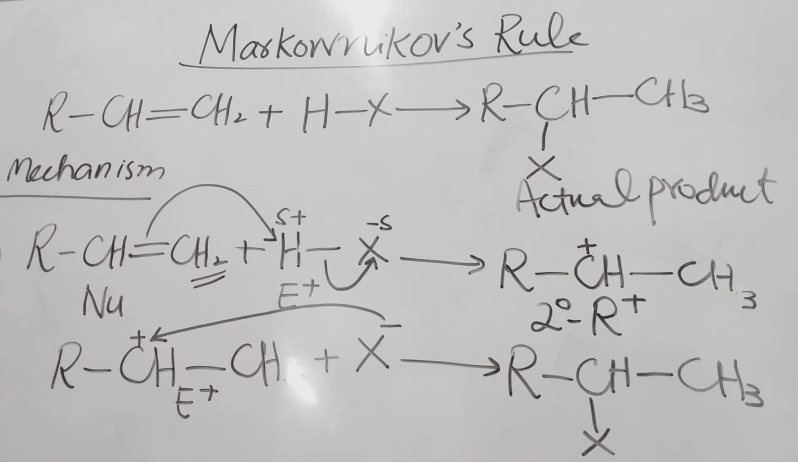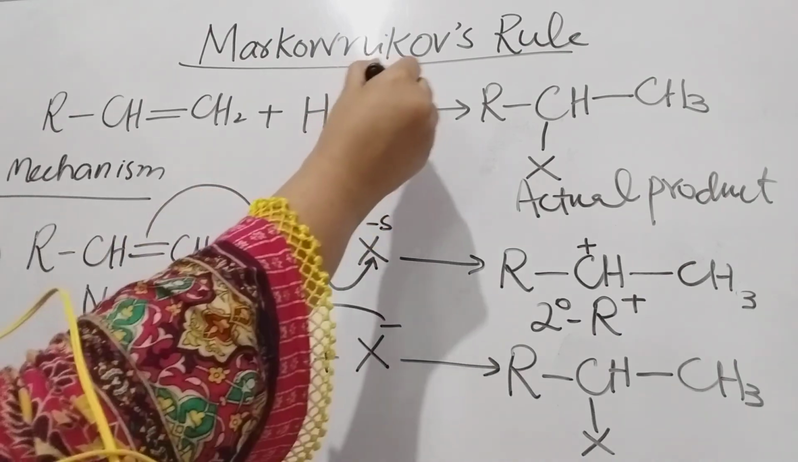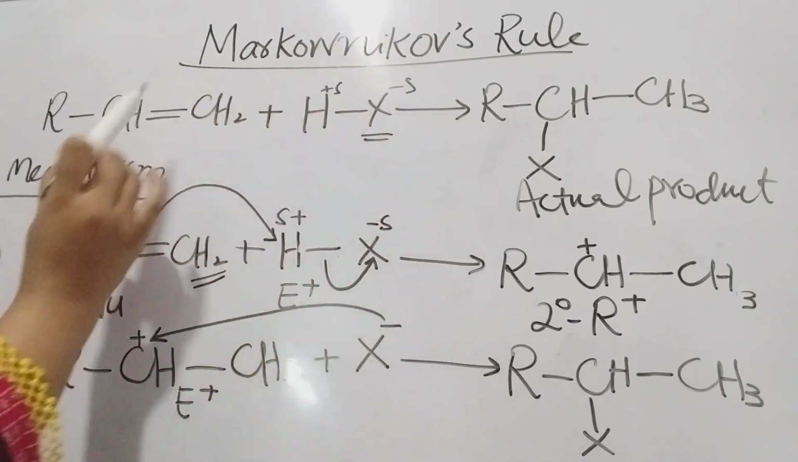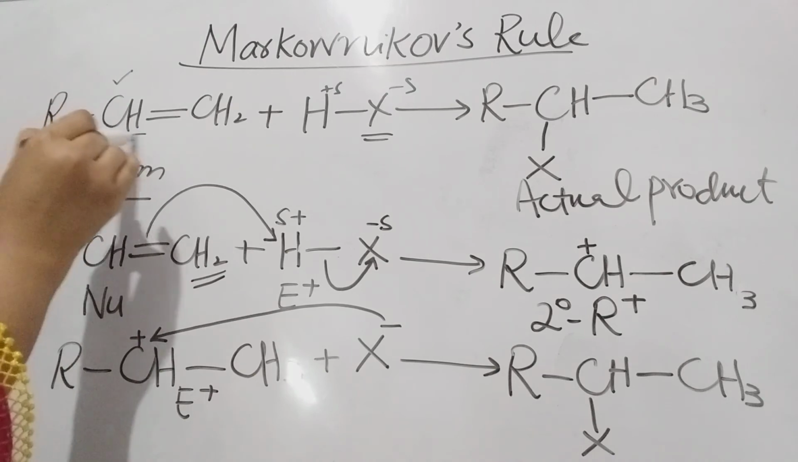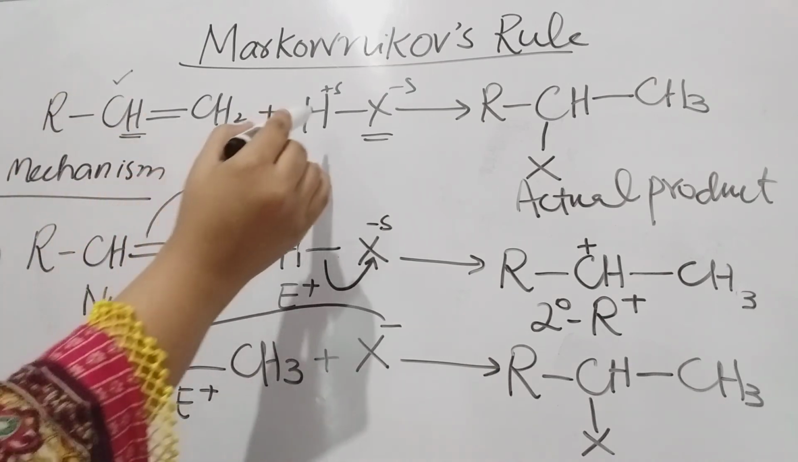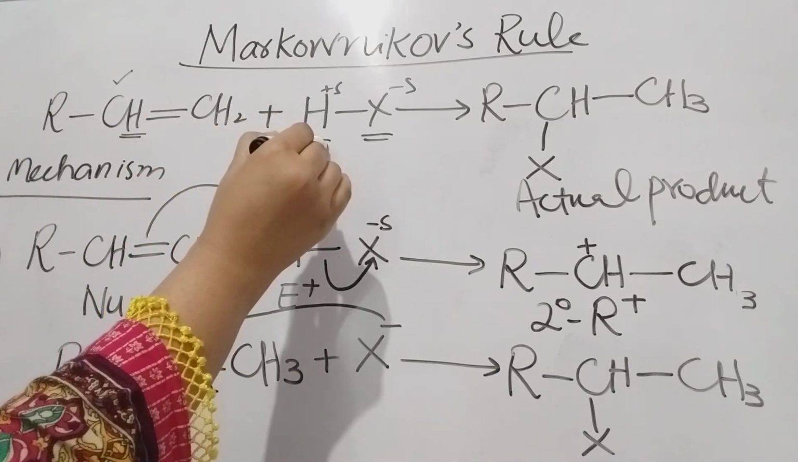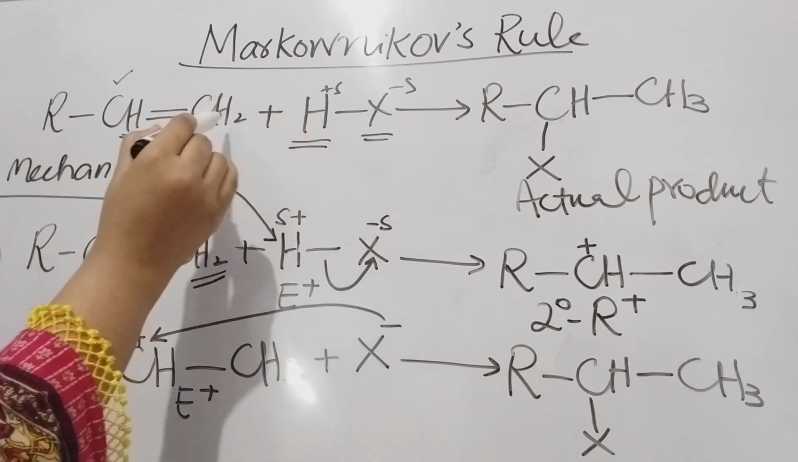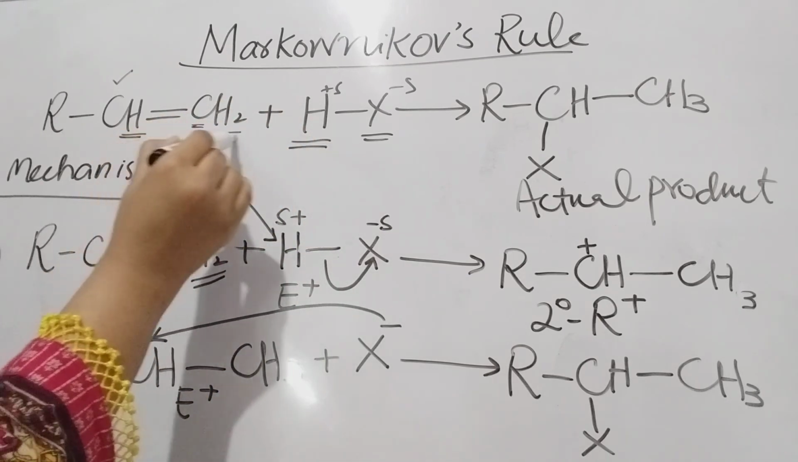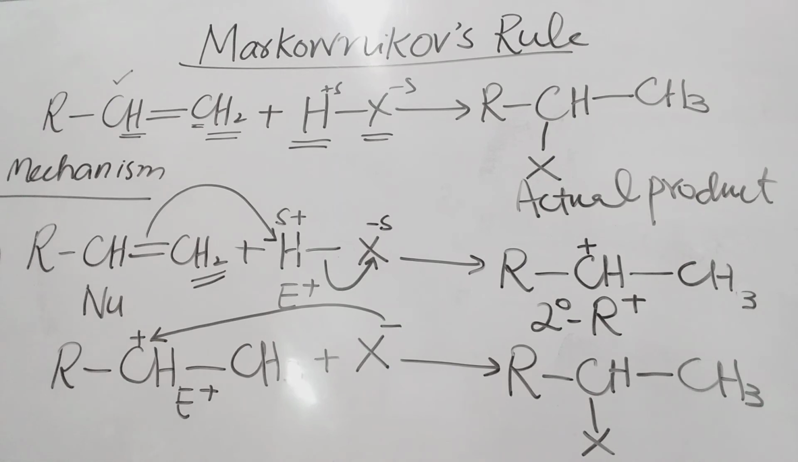So according to the stability rule, always keep in mind the negative part of the reagent will go to that carbon atom which has less hydrogen, or you can say that the positive part of the reagent will go to that carbon atom which has more number of hydrogen atoms. You can take its definition in both ways. Both of these will be considered as correct. Hope this is clear to all of you. Thank you.